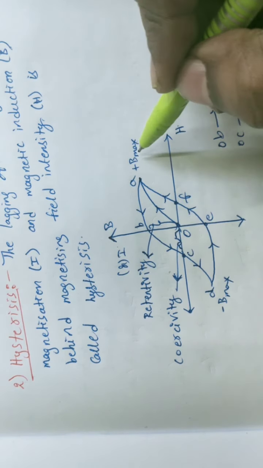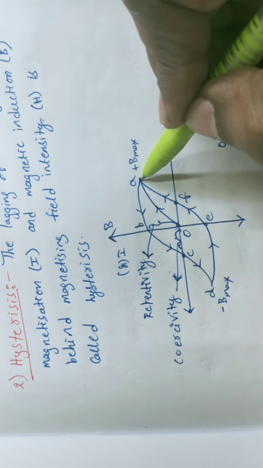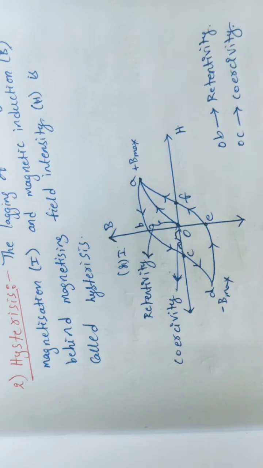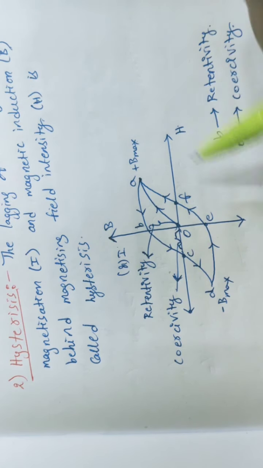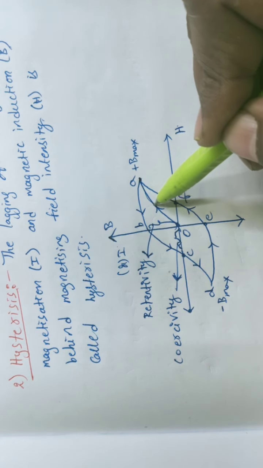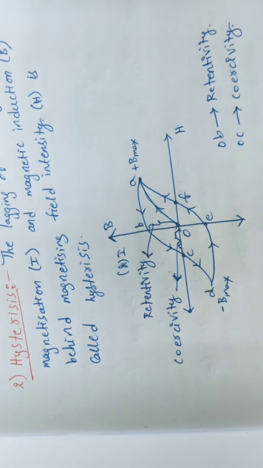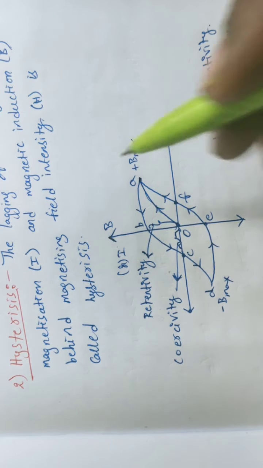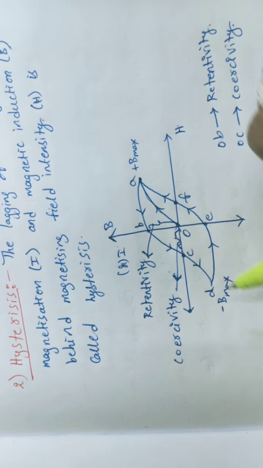This maximum magnetic induction, B maximum, is represented at point A. Further, if you decrease the H value, our guess is that the curve moves from A back to O, but that is not what is observed in ferromagnetic substances placed in a magnetizing field. The curve instead moves along A to small b.